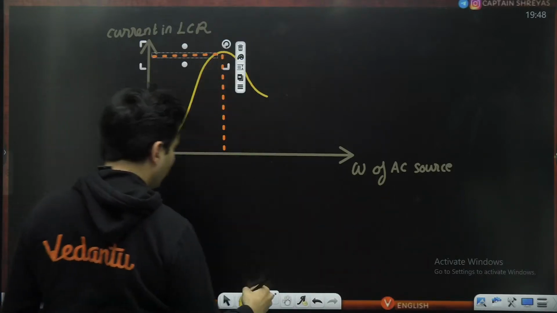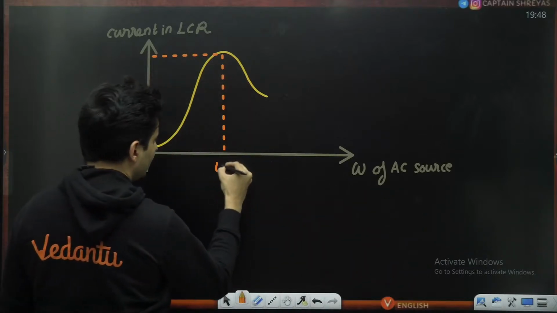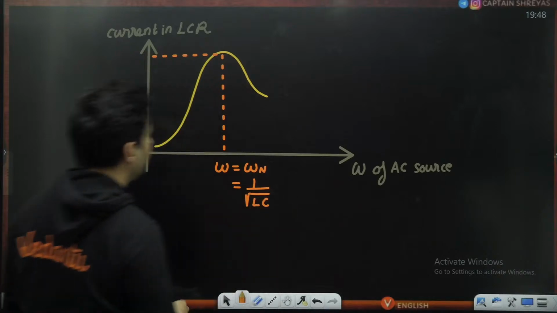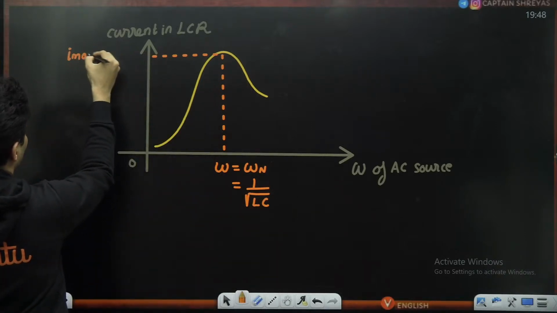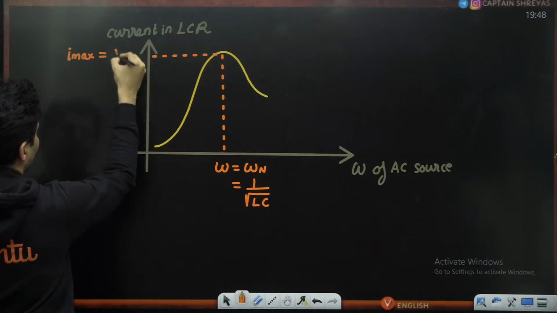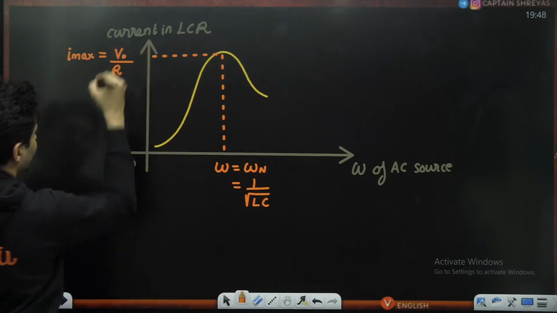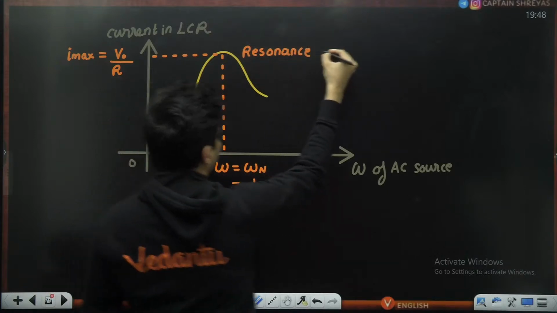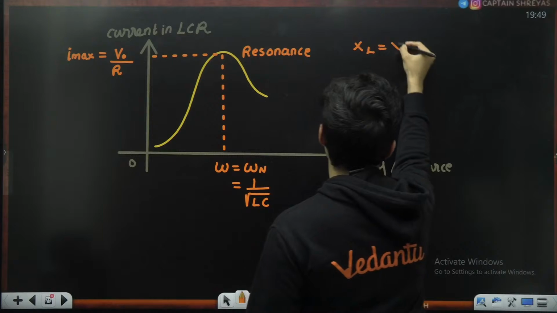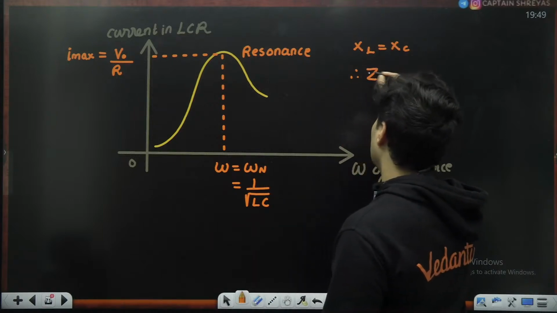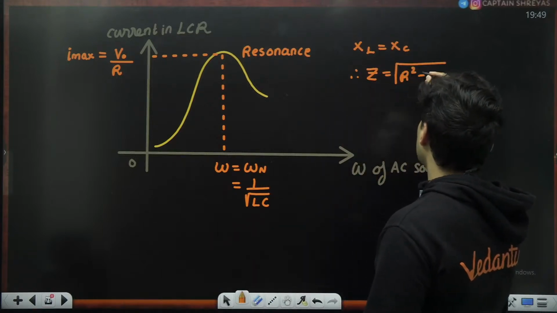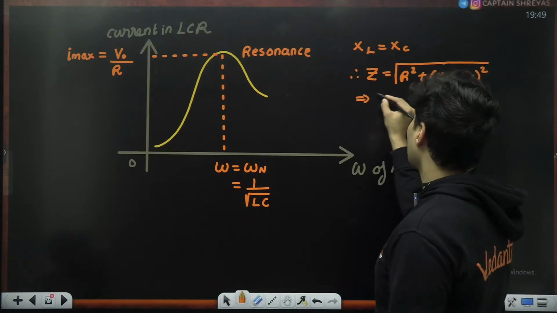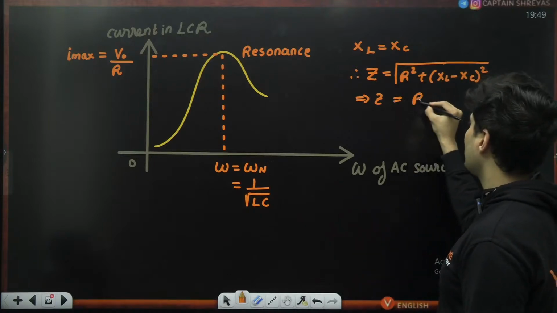And yes, it is maximum over here when this omega is the natural frequency, which is 1 by root of inductance into capacitance. This is the maximum current which can go, which will be the total voltage divided by the resistance. When this happens, it is called resonance. And at resonance, inductive reactance is equal to capacitive reactance. Therefore, the total impedance, which is root of R square plus (XL minus XC) whole square, will become just R, as XL and XC are equal.